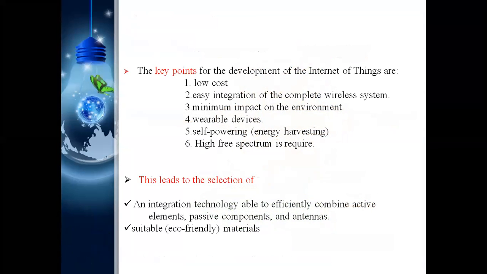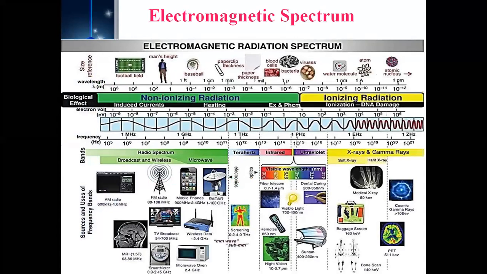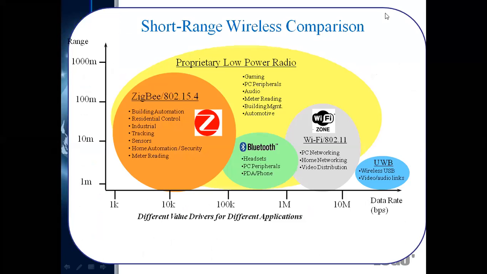And the main thing in designing anything, such as Internet of Things, is that we first require low cost, minimum environmental impact, self-powering, free spectrum, and passive components. We have to design all of that. So everything is possible. This is the basic electromagnetic spectrum, and these are the short range wireless communication systems.